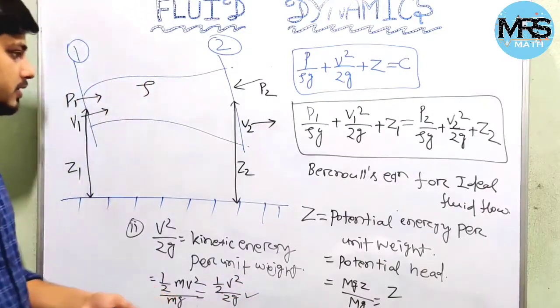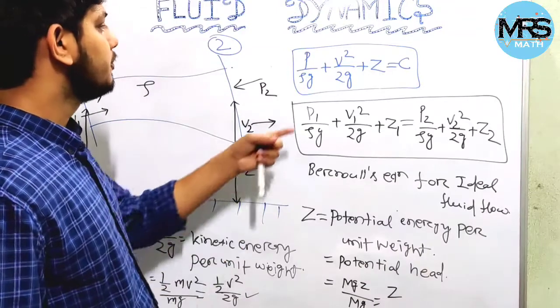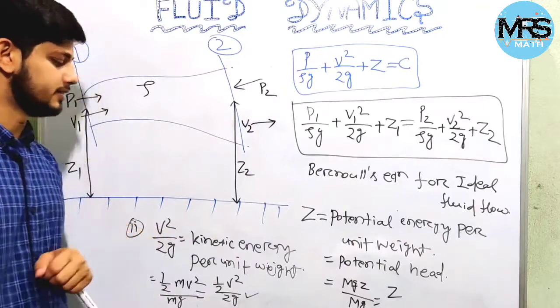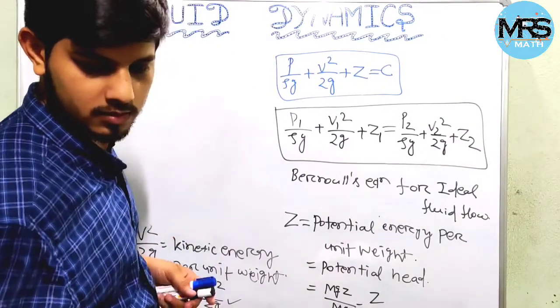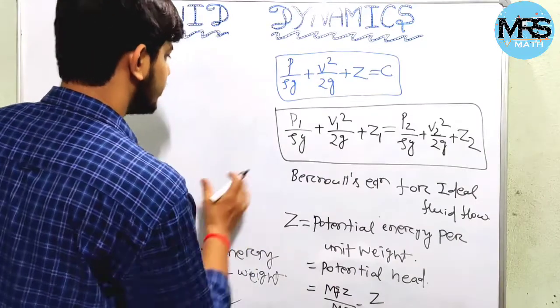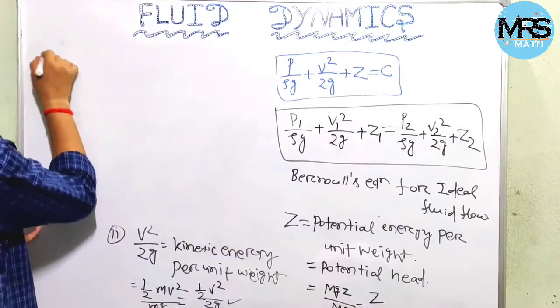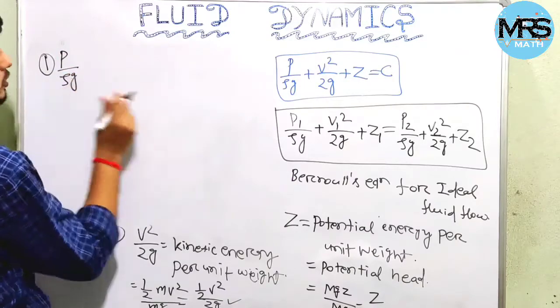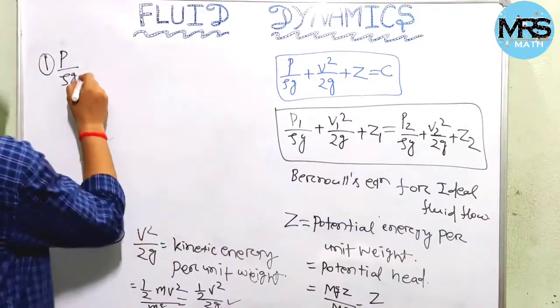Now we will discuss the important term, that is p by rho g. Let us discuss the first term, p by rho g. So what is this one?